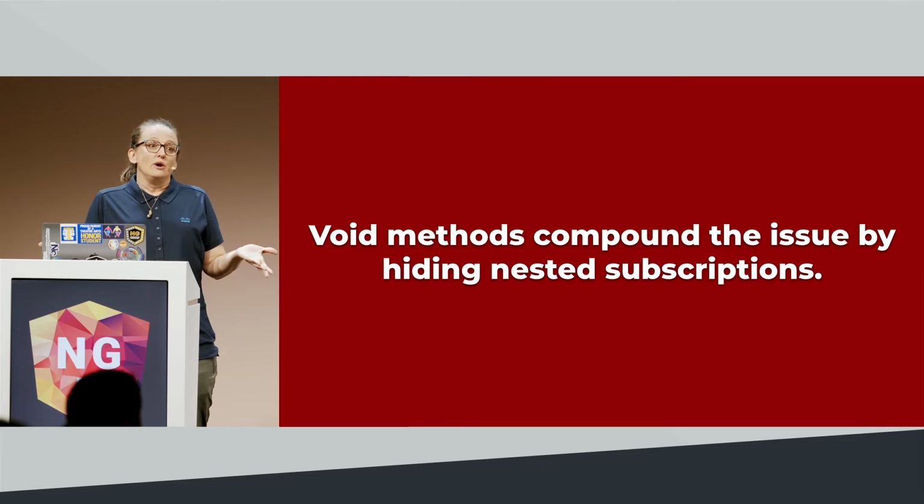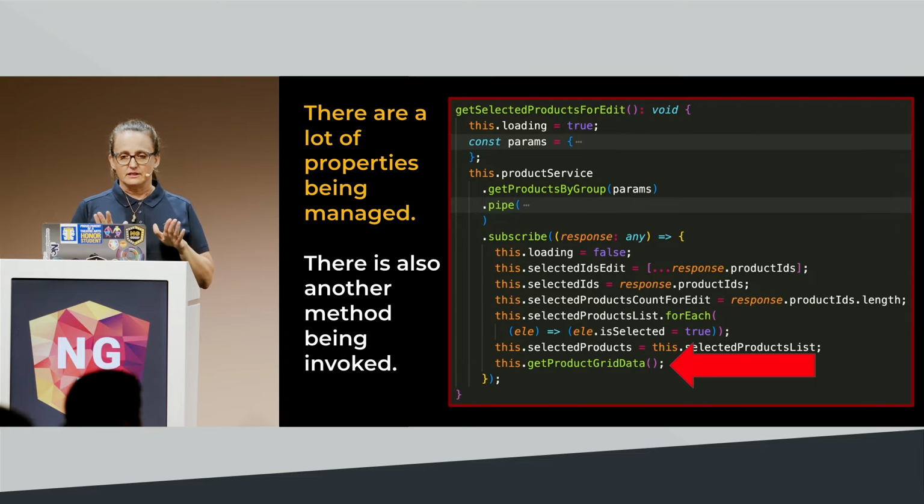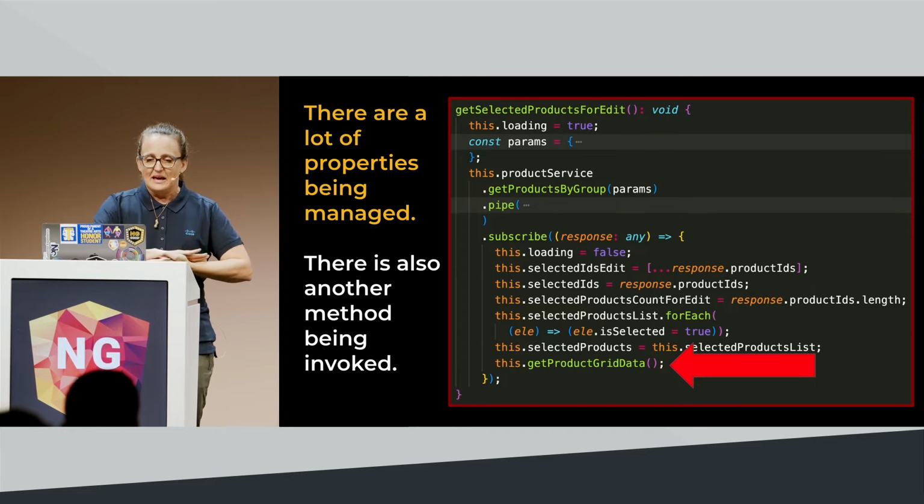And then we've got our void methods that compound this issue by hiding nested subscriptions. So here's an example of a component method. First of all, we can see where it's already managing a whole bunch of component properties, making copies of copies, as one does. And then at the very bottom here, it's invoking another method.